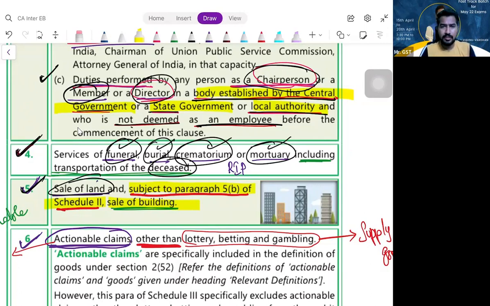Are you able to understand? Except in that particular case where you are receiving the consideration, part of consideration at least before the completion certificate, in all remaining cases, sale of building is neither SOG nor SOS. Am I clear?